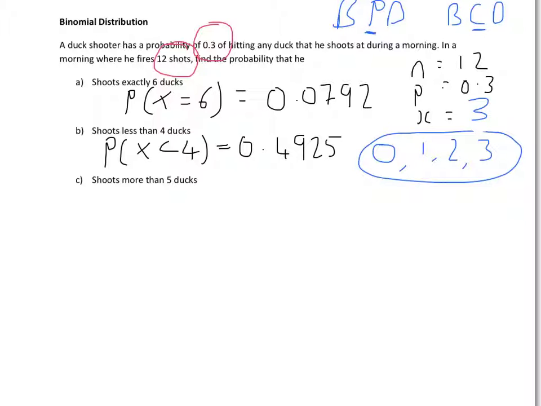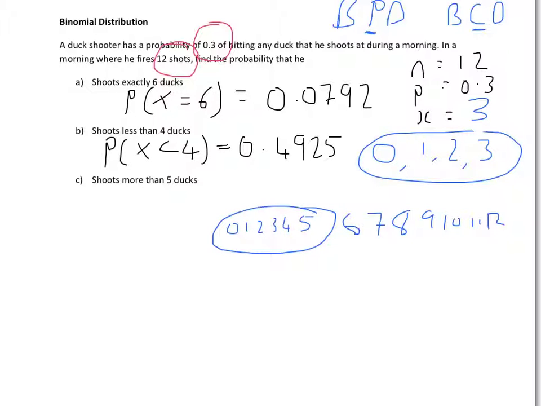Shoots more than 5 ducks. What do we want for more than 5 ducks? We could shoot 6, 7, 8, 9, 10, 11, or 12. But we don't want 0, 1, 2, 3, 4, 5. Those are the ones we don't want. We want the others, but the calculator won't give us that, so we have to do 1 minus this.